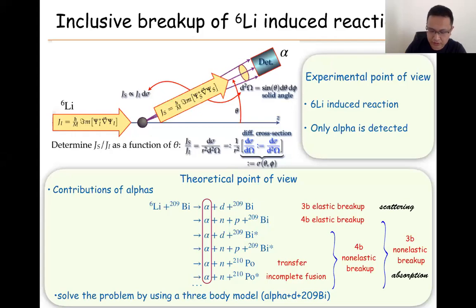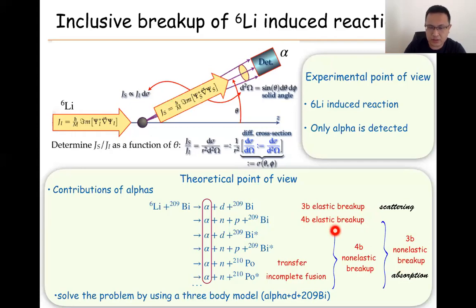So in addition, we give some definitions. For example, by using the three-body model, we can call this three-body elastic breakup. And all the other components, we can say this is three-body non-elastic breakup. Or we can say this is absorption, because the asymptotic part of the wave function of the three-body system is changed.